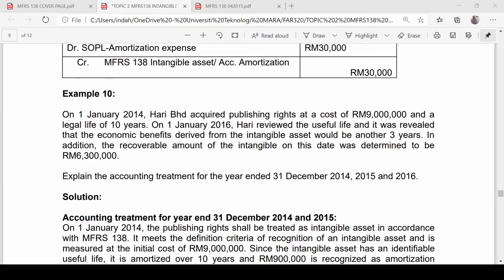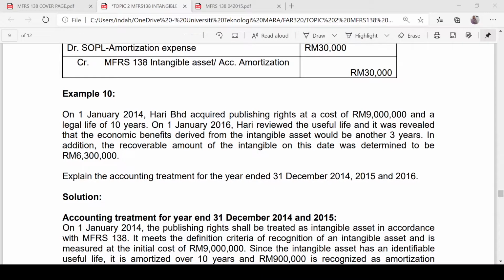So when we have this question and you are required to discuss the accounting treatment, you have to think of all possible accounting treatment to be included in your discussion. You are required to start your discussion from 31st December 2014, meaning that whatever happened in year 2014 is to be discussed. So what happened in year 2014? Hari Berhad acquired the publishing right.